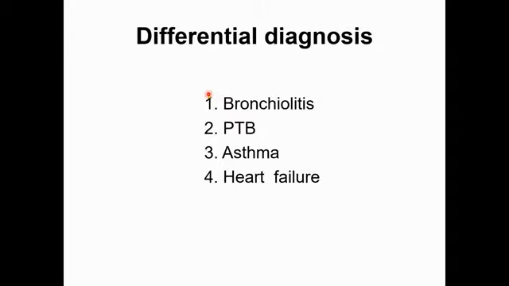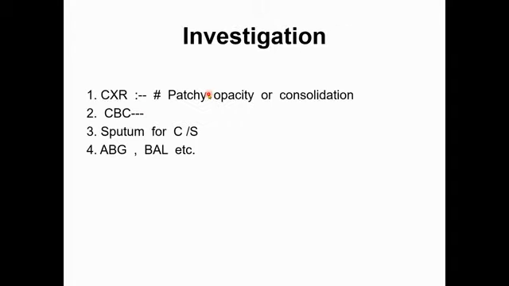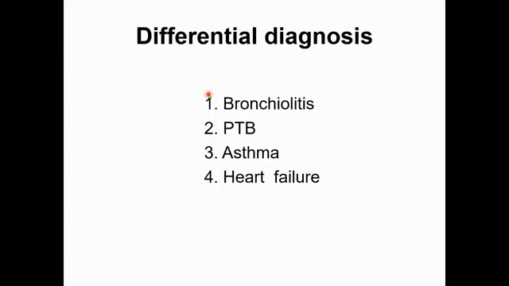Clinical features are already discussed. Differential diagnosis is also discussed. A question may be asked, how will you differentiate bronchiolitis from pneumonia? It is also discussed in the last class. There may be a question, how will you differentiate asthma from pneumonia? Pneumonia is usually caused by infectious agents like bacteria and viruses, and asthma is triggered by allergens.